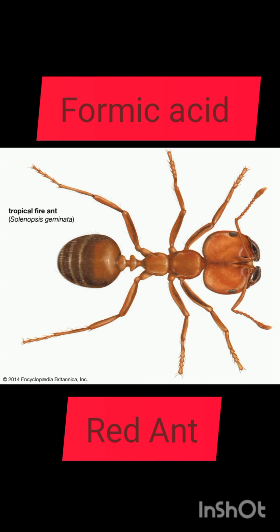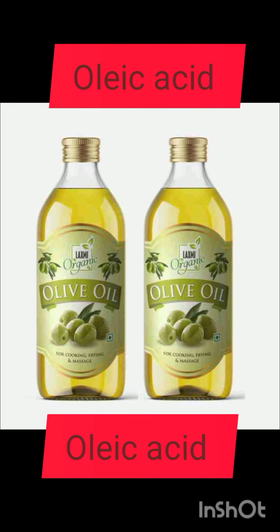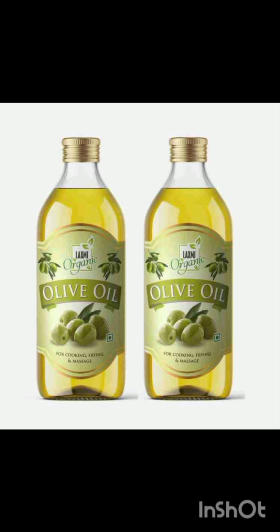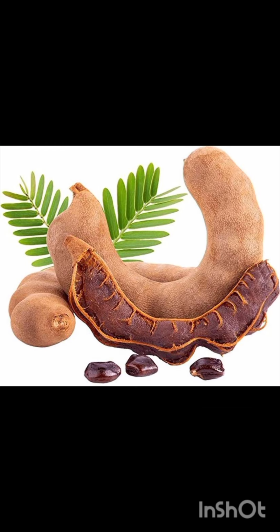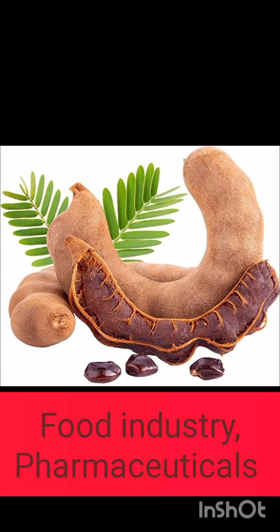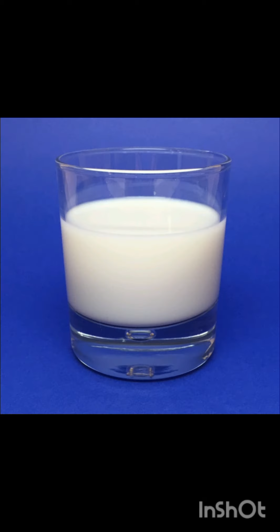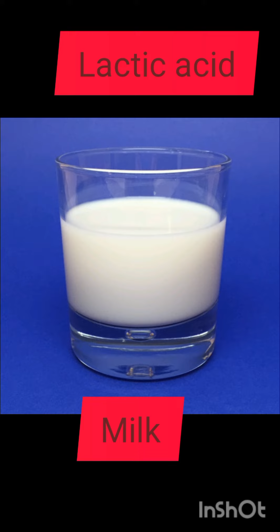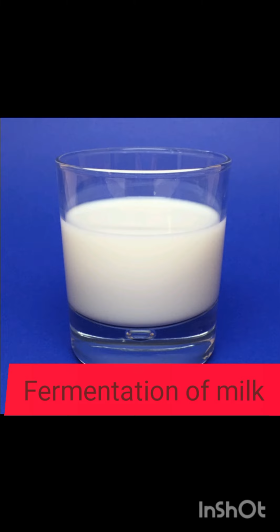Formic acid, present in red ant, is used as an antidote. Oleic acid, present in olive oil, helps to prevent anemia. Tartaric acid, present in tamarind, helps in food industries. Lactic acid, present in milk, helps in fermentation of the milk.